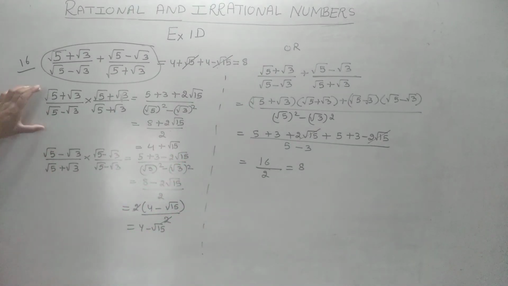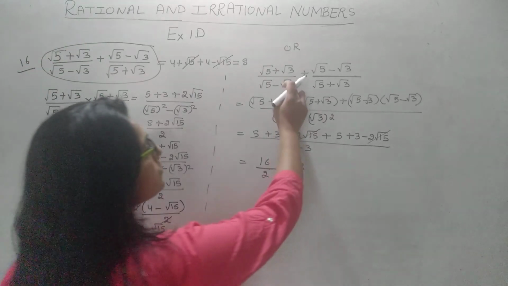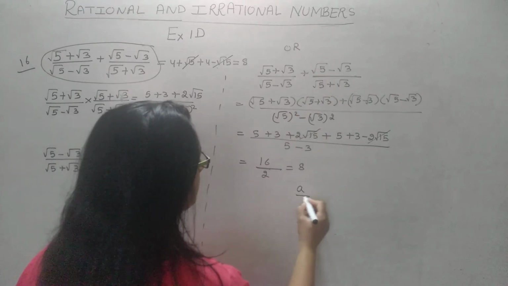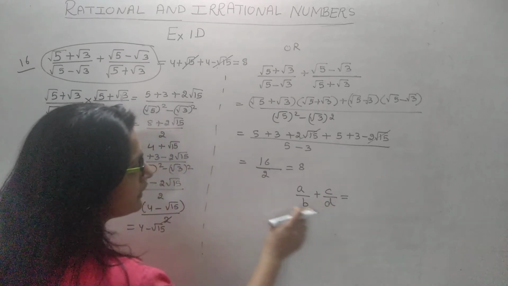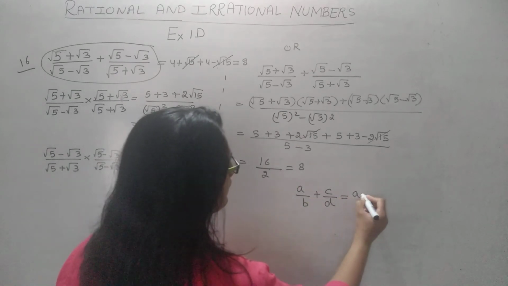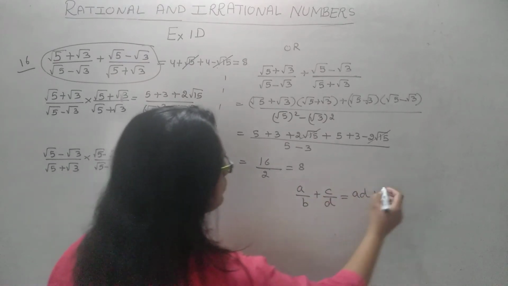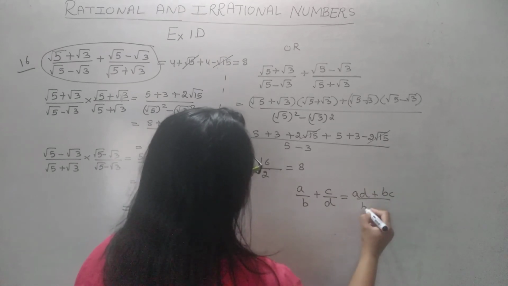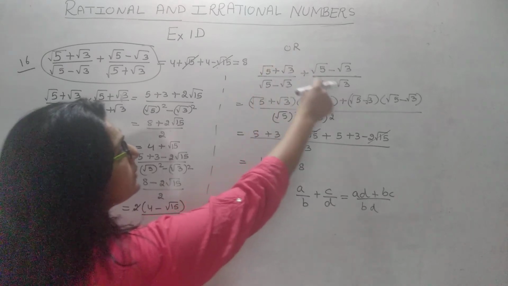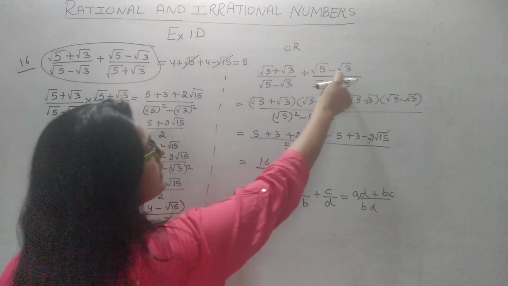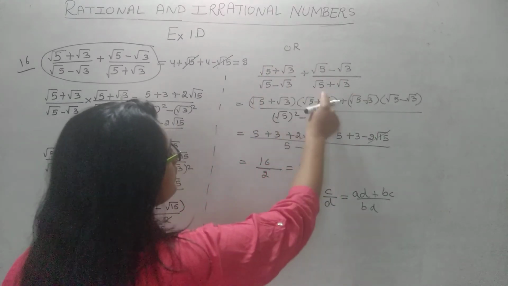You rationalize one, rationalize second, and then you add. What is the second method? Second method is you directly add. Like when we have two fractions, how do we add them? It is a into d plus b into c over b into d. This is the way we add. Same way we do here. A into d plus b into c over this.